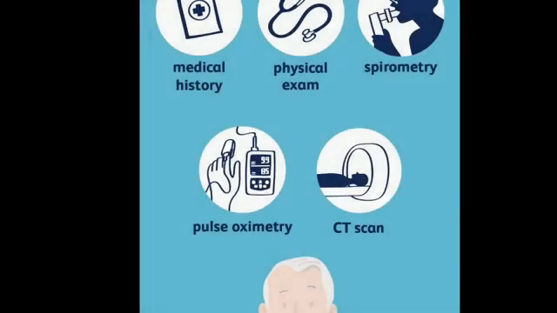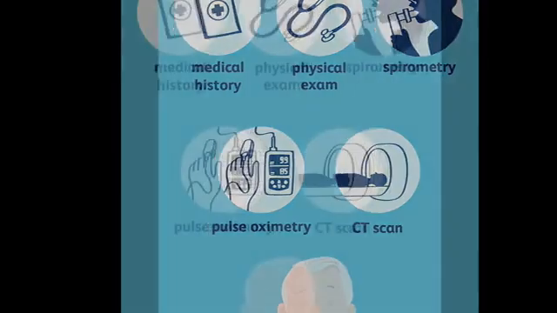Diagnosis includes CT scan. Pulse oximetry is a test used to measure the oxygen level of the blood. Spirometry is the most common of the pulmonary function tests. It measures lung function, specifically the amount and or speed of air that can be inhaled and exhaled. Then arterial blood gas analysis, CT scan, and laboratory tests.